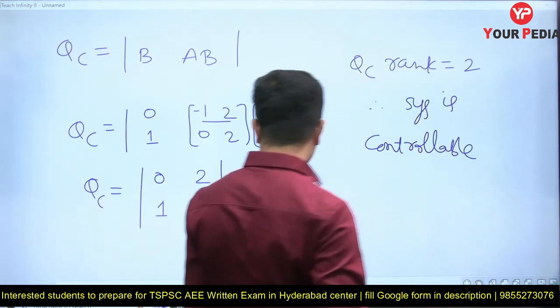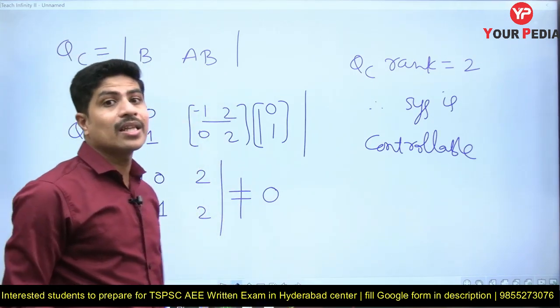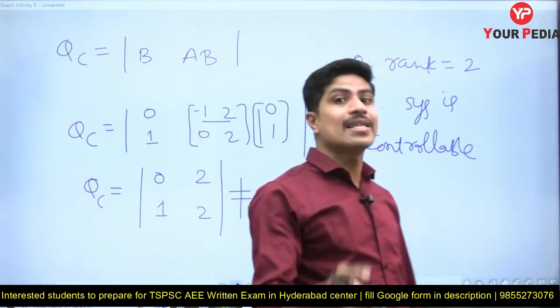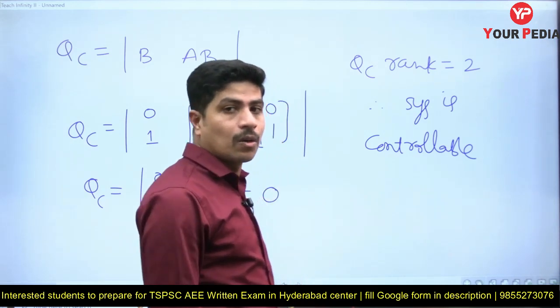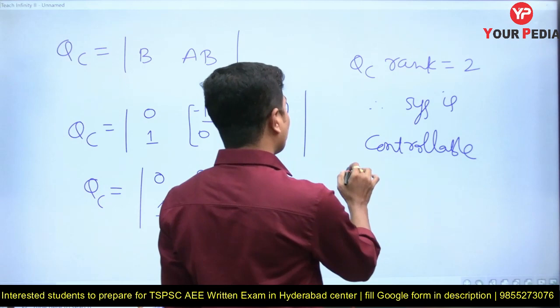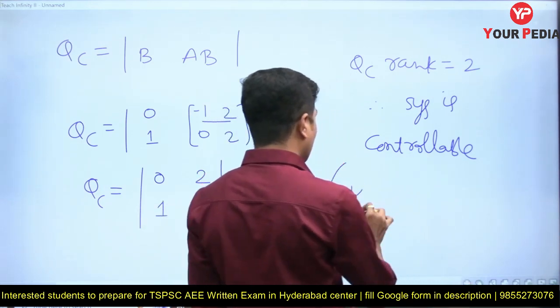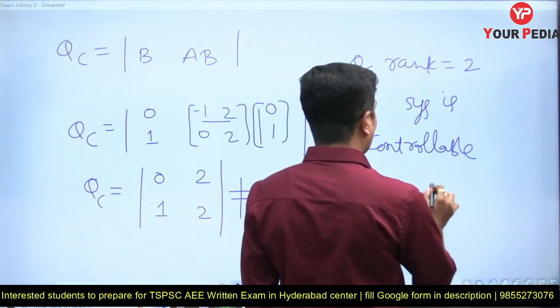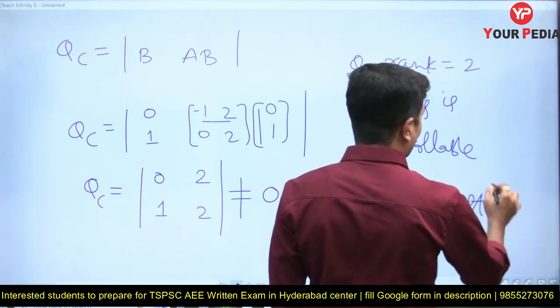Suppose its determinant is equal to 0, then we can say that its rank is not equal to 2, it is less than 2, then we can say that it is uncontrollable. This particular test is called Kalman's test. The test for controllability that we conducted now is called Kalman's test.